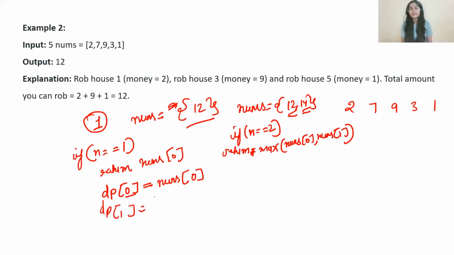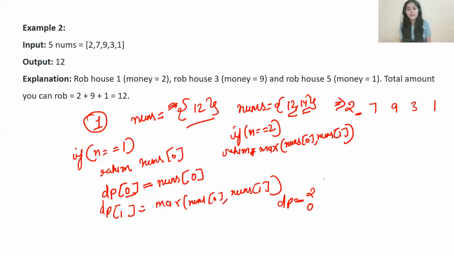DP of 1 will be, if the number of houses is 2, the maximum of nums 0 comma nums 1. So up till here, in the DP array, we are using this for dynamic programming, for storing the values. At the 0th index we have, let's consider we are solving this one, 2, right? Because we are considering only one house. At first index we have maximum of this and this, that is 7. So DP of 1 will be 7, right?